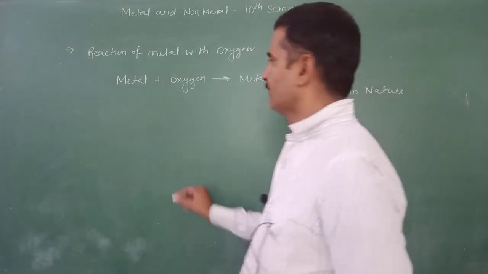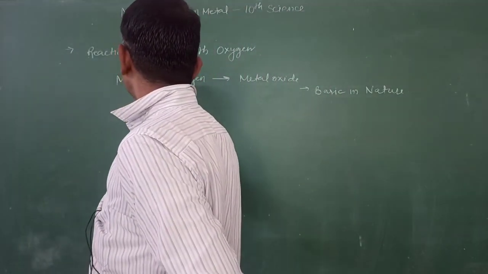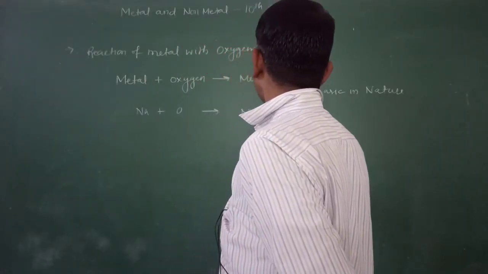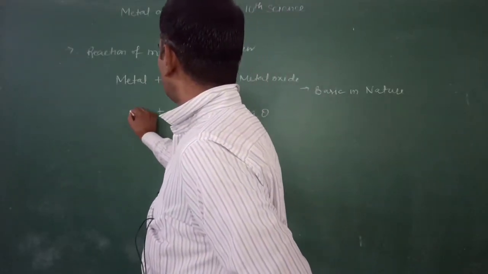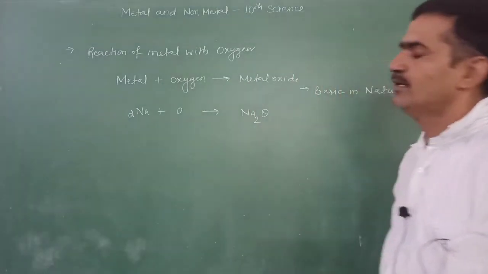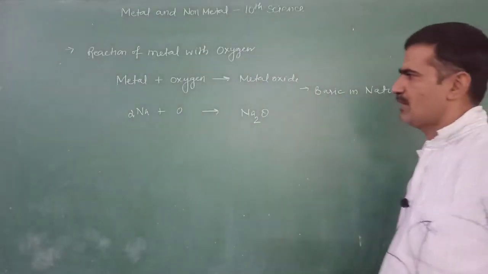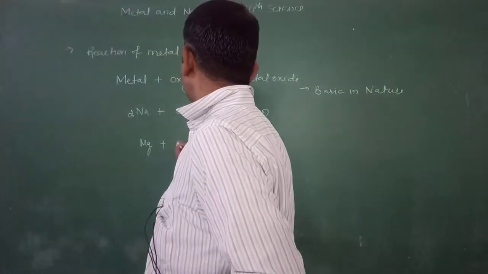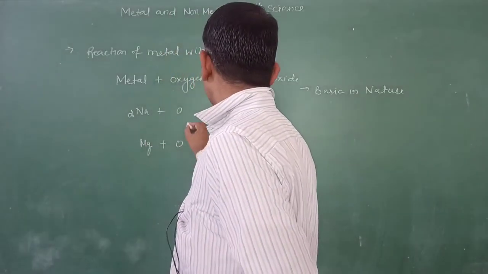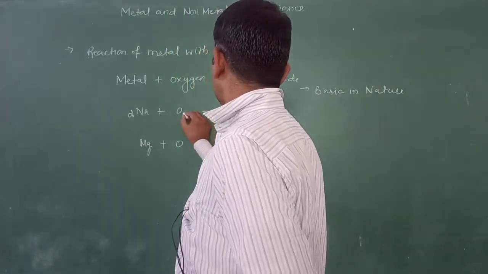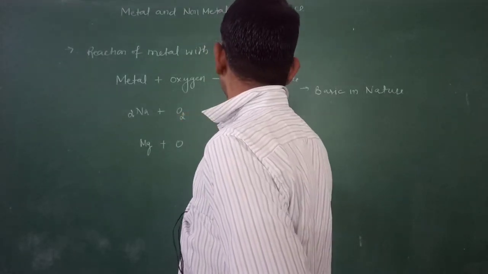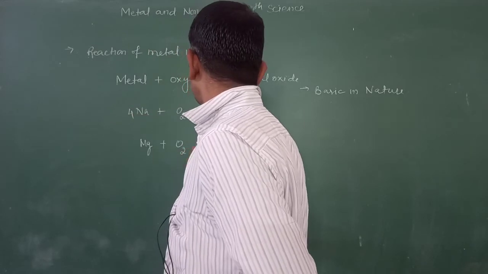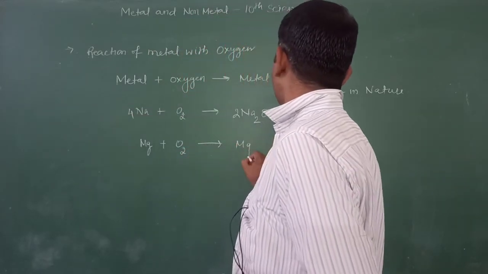For example, sodium reacts with oxygen to give sodium oxide. This sodium oxide is basic in nature. Similarly, we can take the example of magnesium. Magnesium reacts with oxygen and gives magnesium oxide.